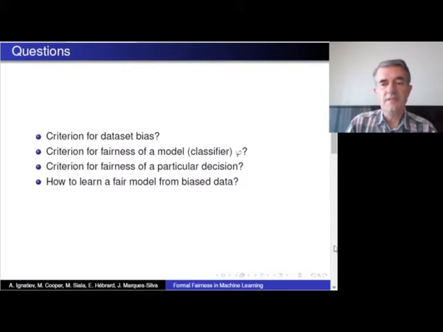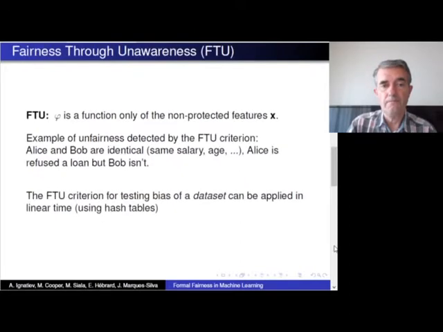Before trying to construct a fair model from data, we have to ask certain questions like, what is a criterion for dataset bias, for fairness of a model, or fairness of a particular decision? And then we'll be able to go on to describe how to learn a fair model from possibly biased data. Now, the criterion, which is fairly obvious to decide whether a model is fair or not, is that it is only a function of the non-protected features. So this is called fairness through unawareness.